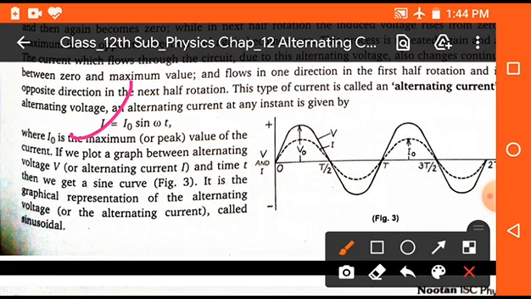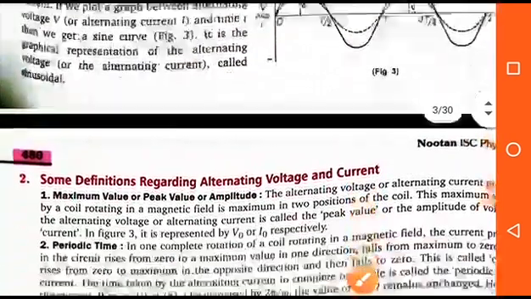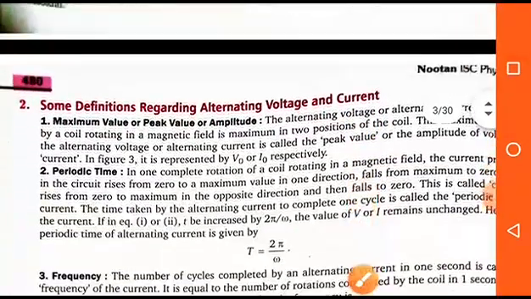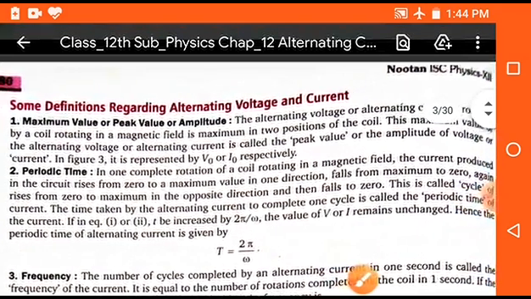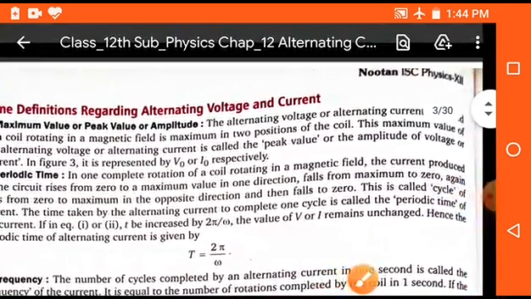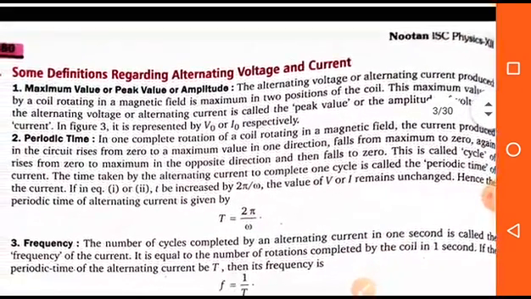Clear? Okay. Now students, we will discuss some basic terms related to alternating currents. So first is the maximum value or peak value or amplitude. As you know, the alternating voltage or alternating current is produced when a coil is rotating in the magnetic field.